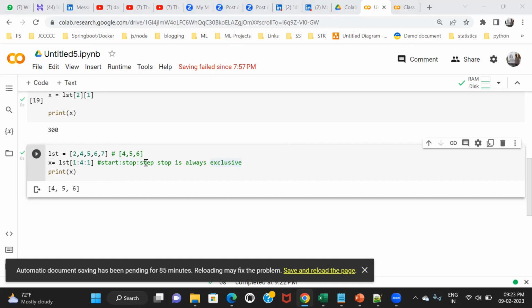Now let's do some practice. I'm just giving this list to you in the chat box. And my intention is, I want to get this output. I want this output. I'm sharing in the chat box. So I want this output from this list. Can you get me the output? Yeah, I shared in the chat box.